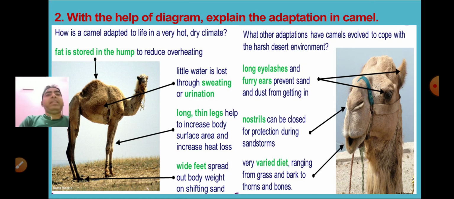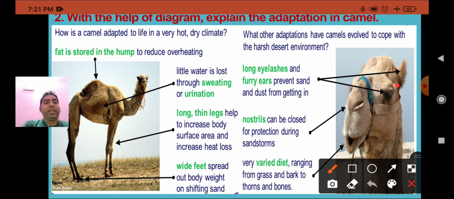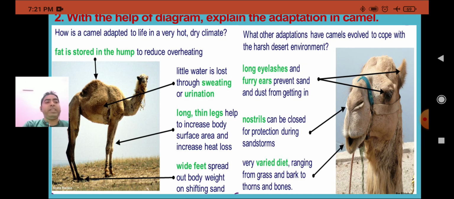Okay, and the next point is it excretes very little water in urine, and its dung is dry, small pellets like that, and it does not sweat. It has long eyelashes. Hairs are present over the eyes. They are long to protect from the sand, so the sand may not enter inside.